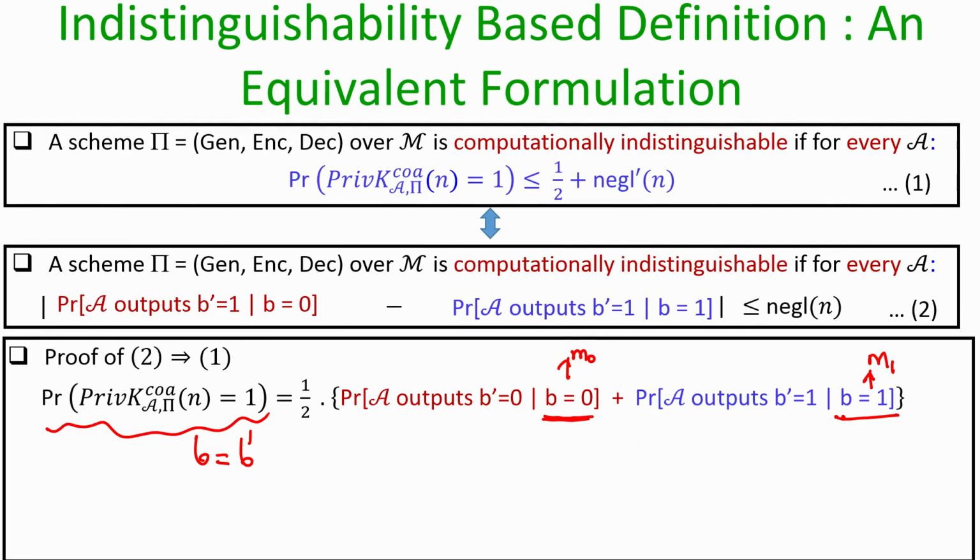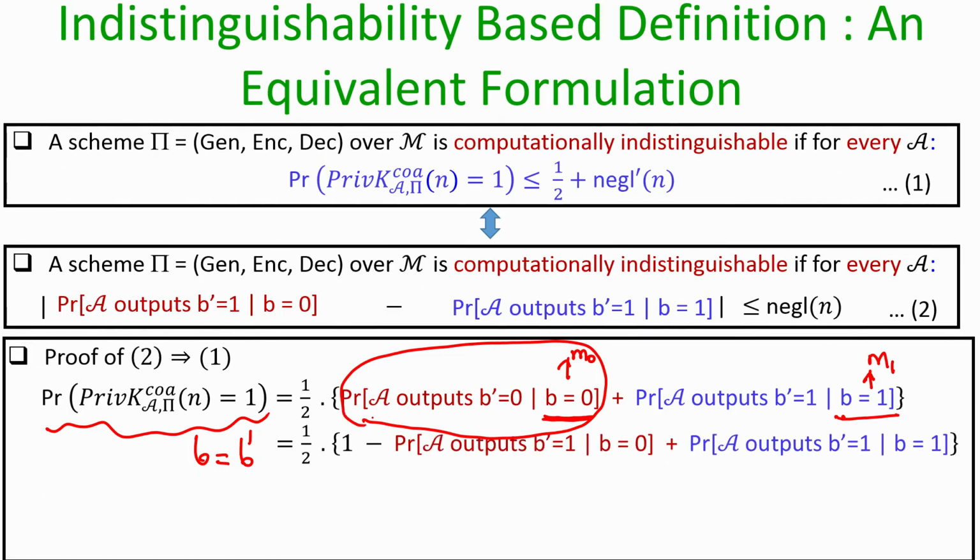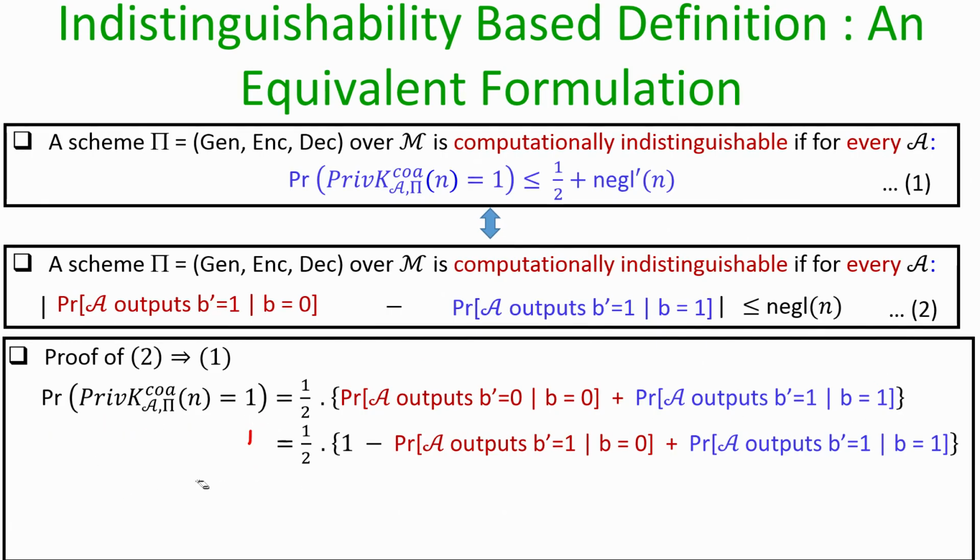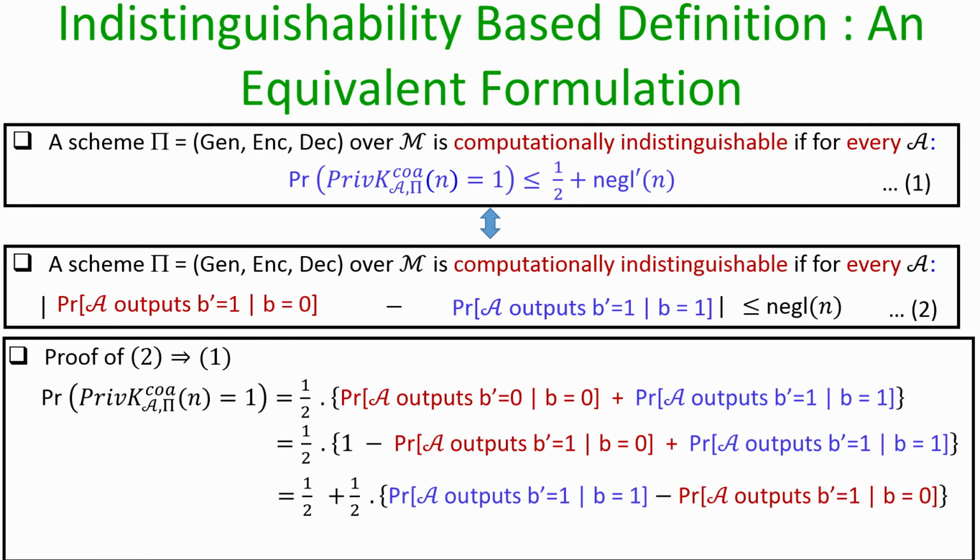Now what I am going to do is rewrite this first probability as 1 minus the complementary probability, namely the probability that the adversary incorrectly outputs b dash equal to 1 even though the message M0 has been encrypted in the challenge ciphertext. If I subtract that probability from 1, then I get the probability with which the adversary could identify that indeed M0 has been encrypted in C, given that M0 has been encrypted in C. That is the substitution I have done. And now I can take this 1 by 2 inside the bracket, and by rearranging the terms I get this.